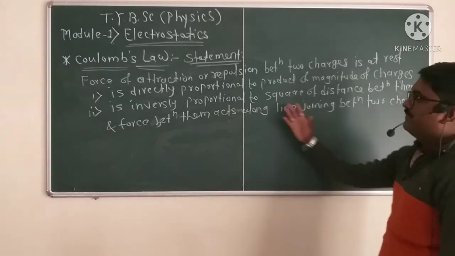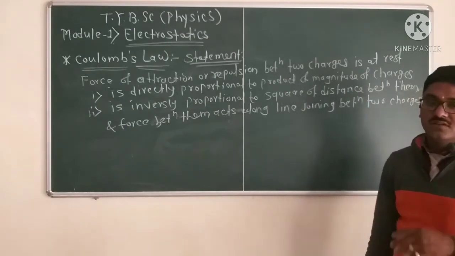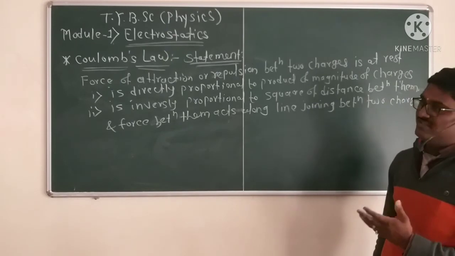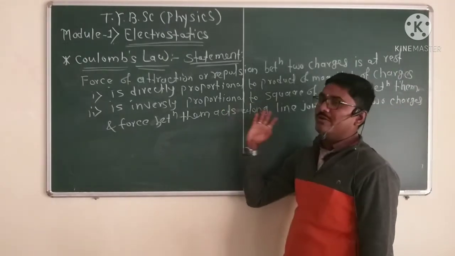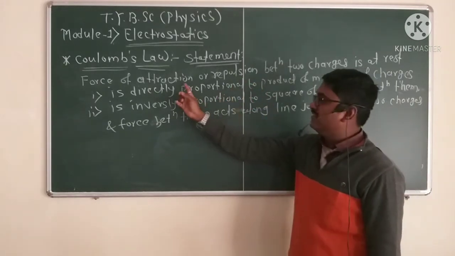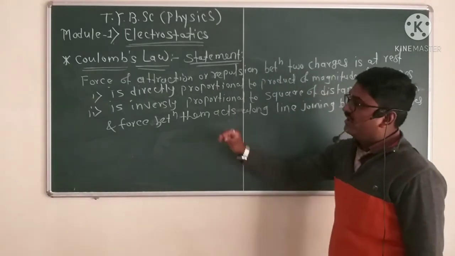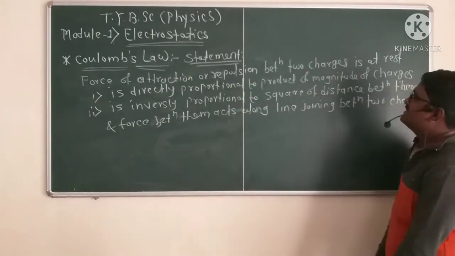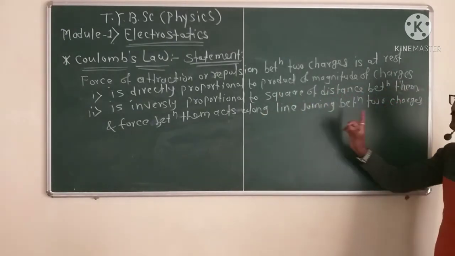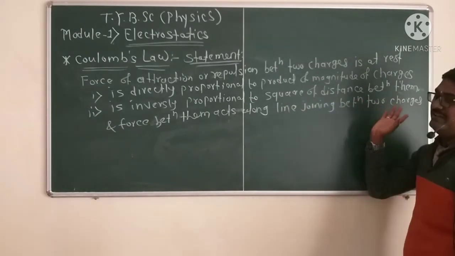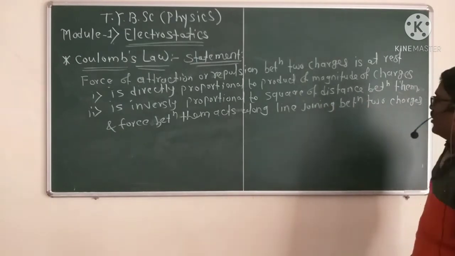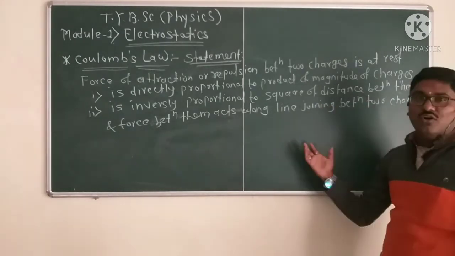Let's recap the statement of Coulomb's law. Coulomb's law is the electric force between two point charges. The force of attraction or repulsion: for like charges it is repulsion, for unlike charges it is attraction. The force between two charges at rest is directly proportional to the product of the magnitudes of the charges and inversely proportional to the square of the distance between them, and it acts along the line joining the two charges. This is the simple statement of Coulomb's law.